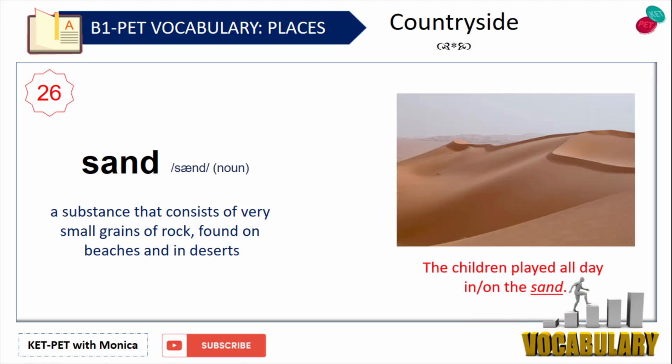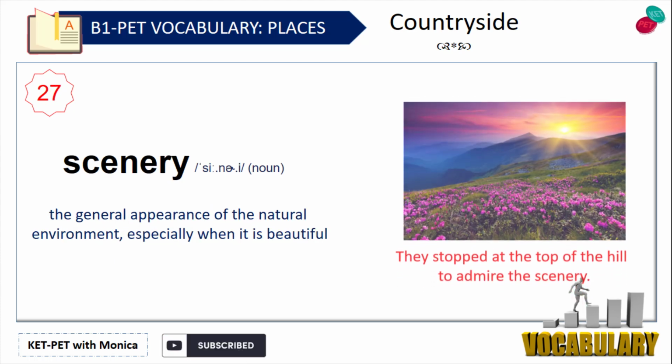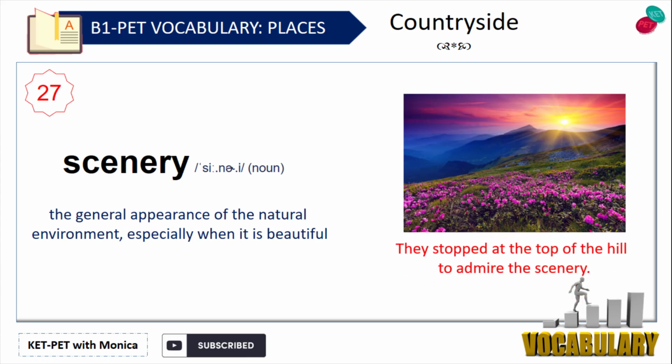Sand. A substance that consists of very small grains of rock, found on beaches and in deserts. For example, the children played all day in and on the sand. Scenery. The general appearance of the natural environment, especially when it is beautiful. For example, they stopped at the top of the hill to admire the scenery.